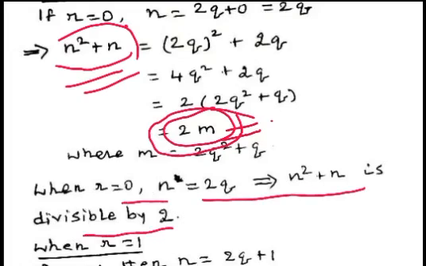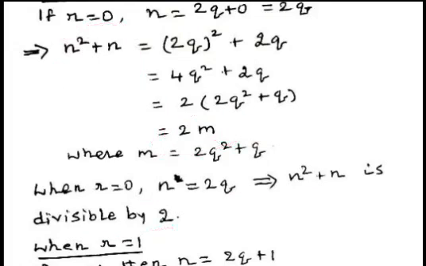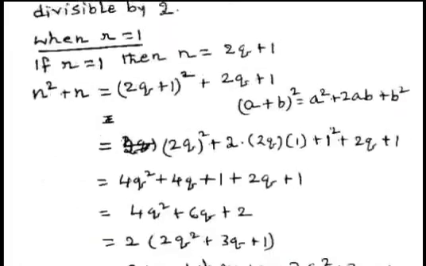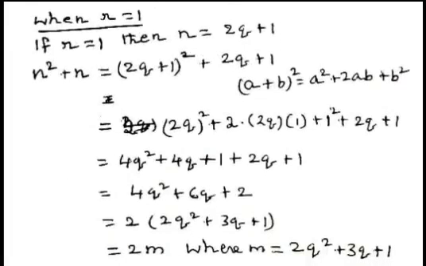Now we consider the case when r equal to 1. That is, remainder is 1. When remainder is equal to 1, we can write n equal to 2q plus 1. When r equal to 1, n equal to 2q plus 1. Now we consider n square plus n. In place of n, we write 2q plus 1.